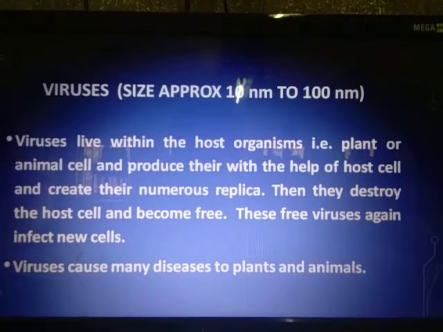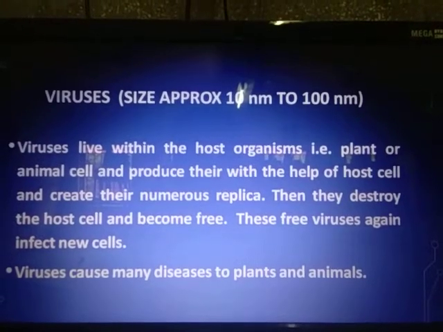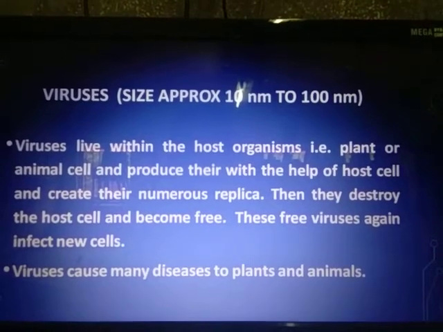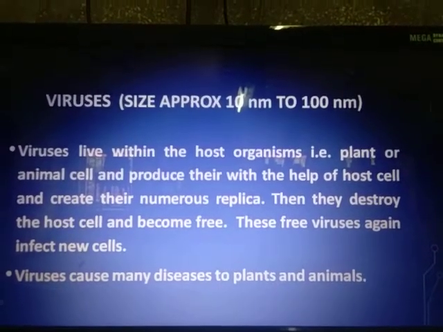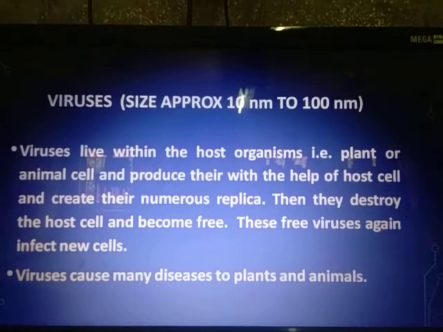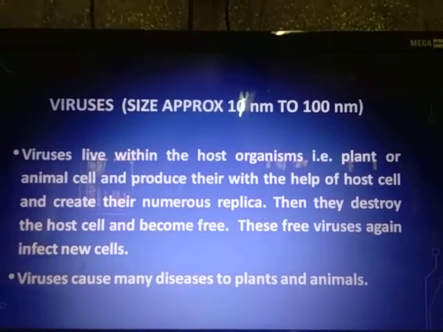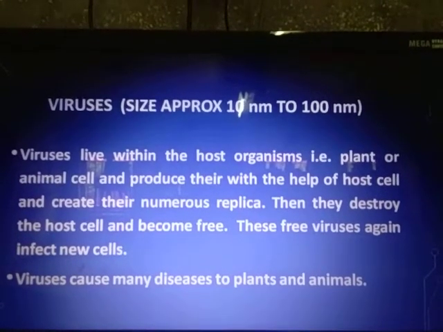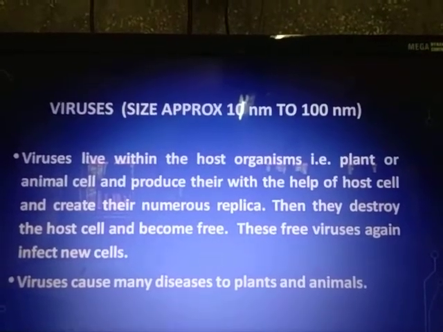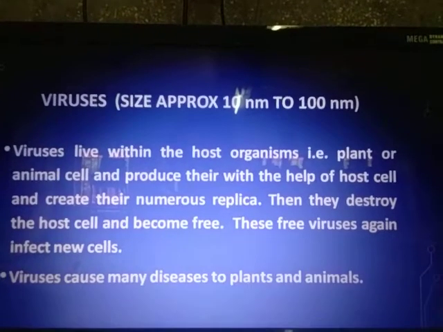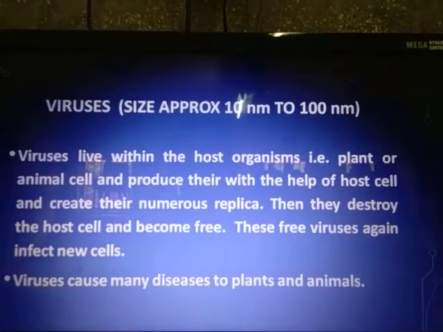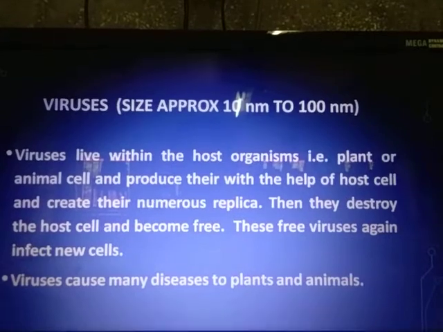Once they produce protein, they start multiplying there, and once they multiply, they will destroy the host cell. Once they destroy it, they become free again inside the body of the organism. Now they are ready to infect some new cells. So once they have destroyed one cell, they will infect the new cell. And like this, the virus infection spreads inside the body of the organism.